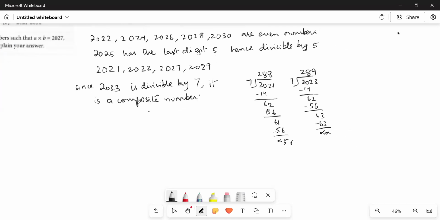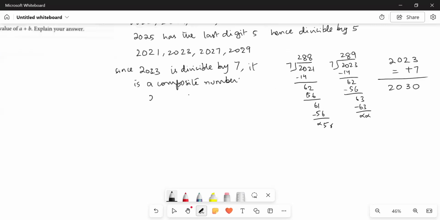Now, since 2023 is divisible by 7, the next number that could be divisible by 7 would be 2023 plus 7, that is 2030. So it means 2027 and 2029 are also not divisible by 7. This is a trick that you can use to check if numbers very close to another number are divisible by 7 or any other number. Okay, so now we are left with only three numbers: 2021, 2027, 2029.